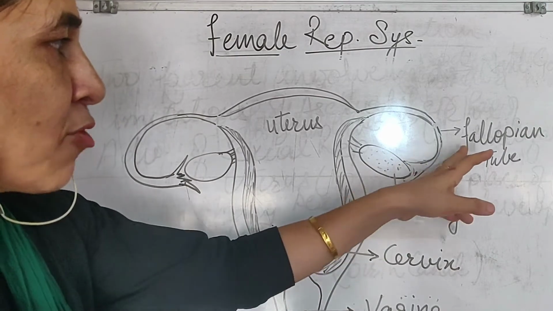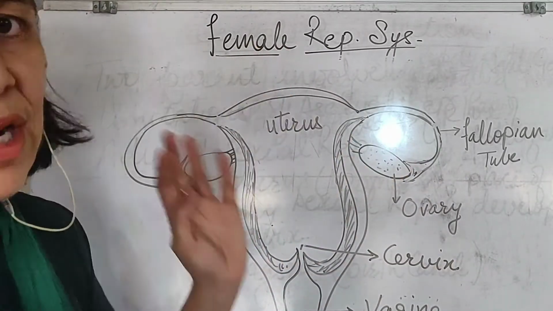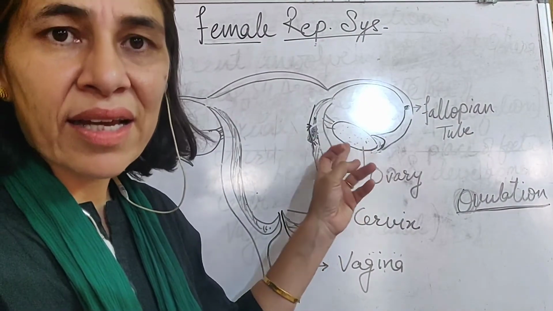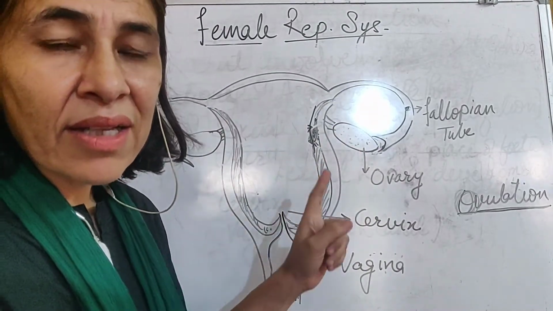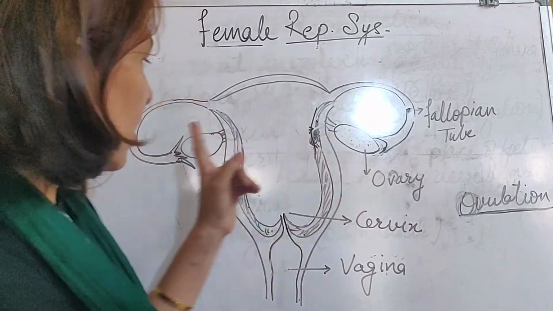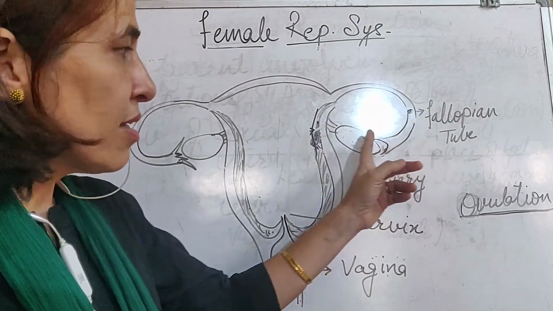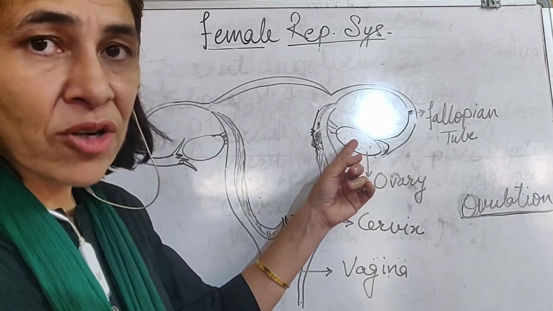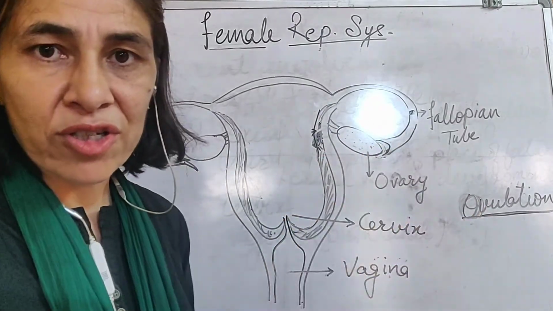So the ovary, fallopian tube, uterus, cervix, and vagina all constitute the female reproductive system. The ovary already contains the eggs since the birth of a girl child. Thousands of eggs are already present, but they start maturing when the child reaches puberty. One egg is produced by each ovary, one in each month. This ovary releases the egg, then the other ovary, alternately releasing the eggs. Once the egg matures, it gets released. The process of release of the egg is known as ovulation.